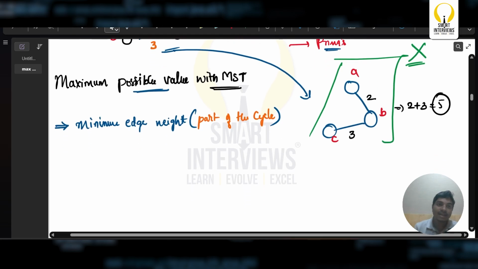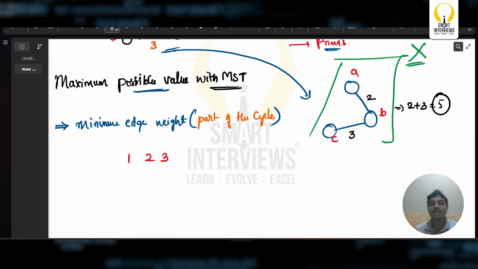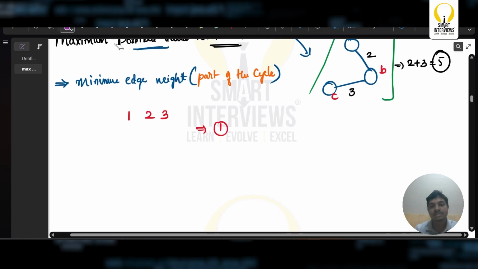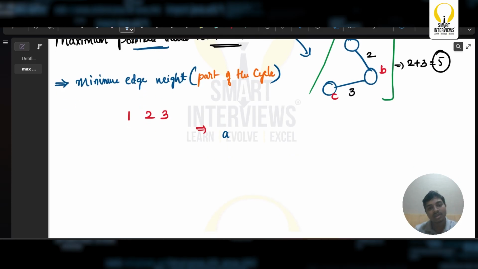Just look at this. As the edges are something like 1, 2, and 3, if you try to sort them, it's going to be 1, 2, 3. Firstly, you're going to take 1. This is A, B, C. If I take one, let us say this is the path. As per MST, I'm going to take one. Done. Next comes two. Maybe two is present over here, or else over here. Either possibility is going to be either here or here.